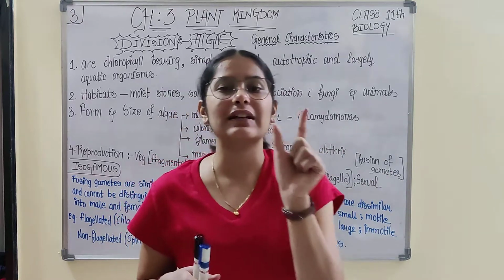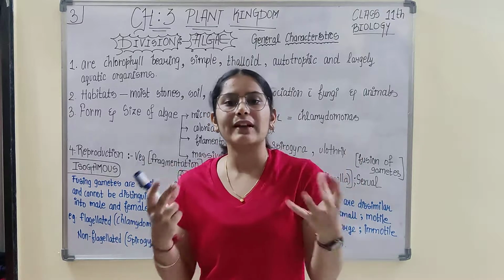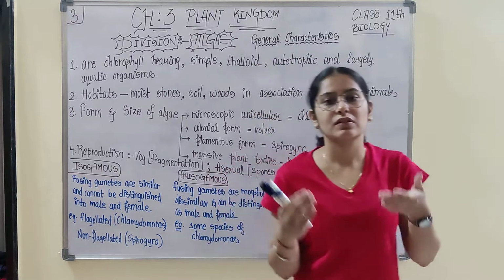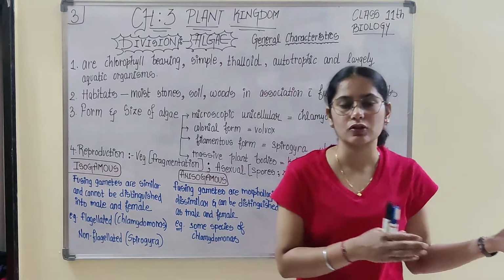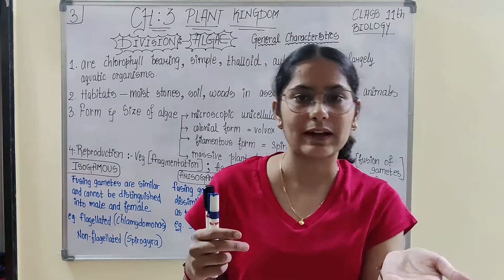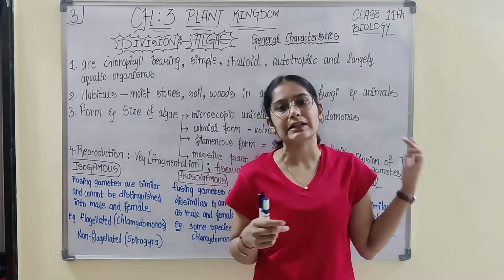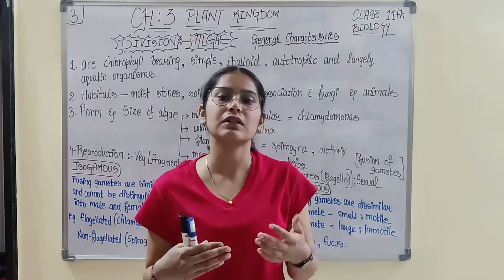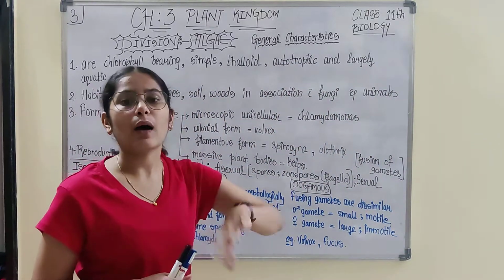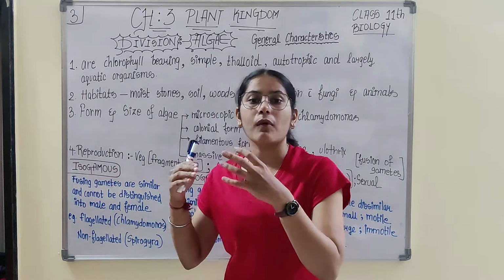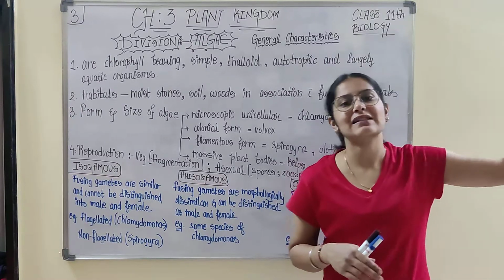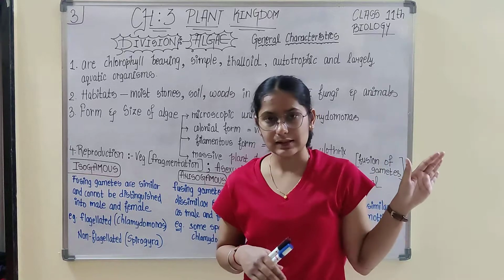Also, I have given you certain characteristics, the introductory points of those divisions, like algae, bryophytes, pteridophytes, gymnosperms, angiosperms. Along with this, we discussed how classification takes place, how these classification systems are involved, and on what basis these classification systems classify the organisms or those particular plants.